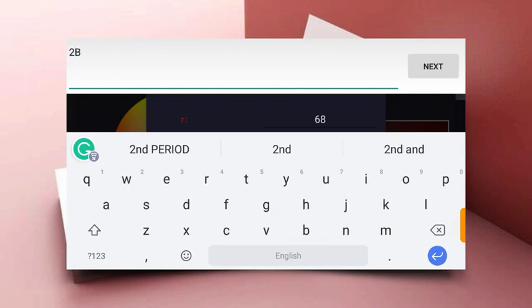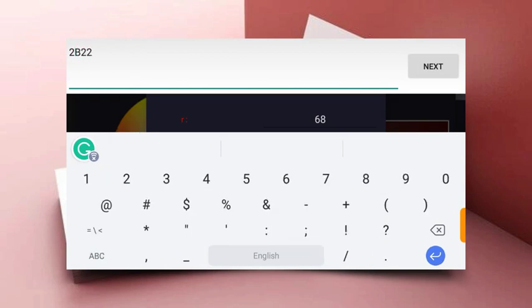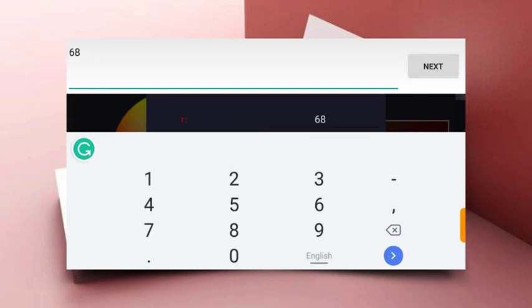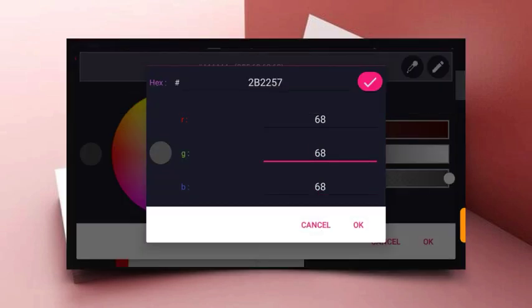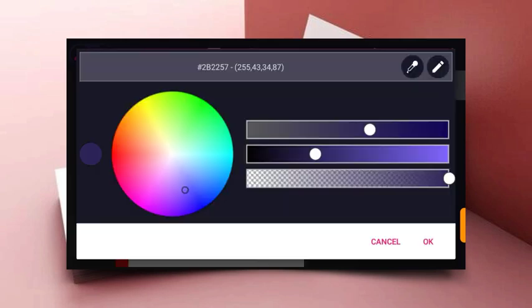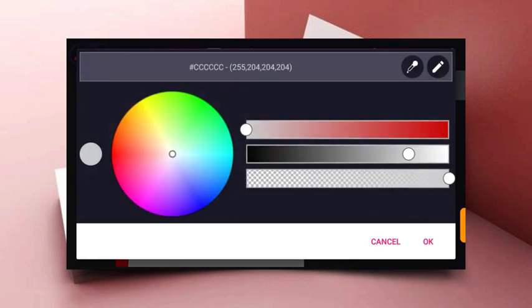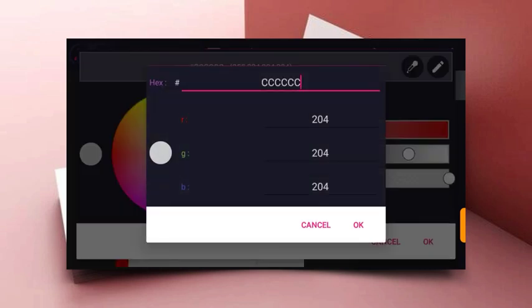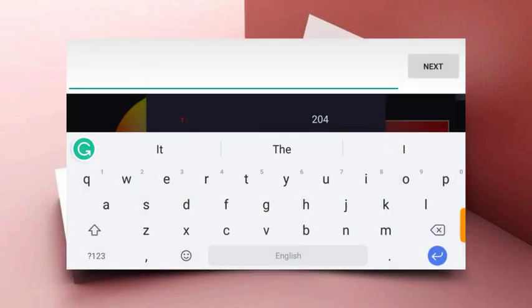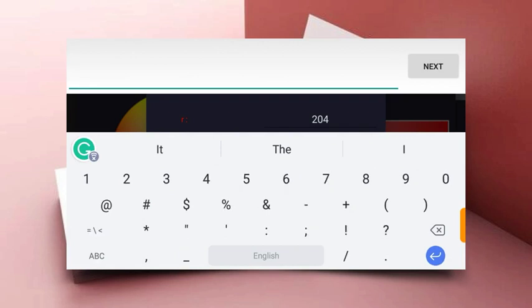So this is the color code for the warm purple color for the darker parts, and you just need to type in this color code and press the tick icon, and that's it. So you click on the other white icon and follow the same procedure and change the color code to this. Just type in this color code and you get the exact color I used in the design.